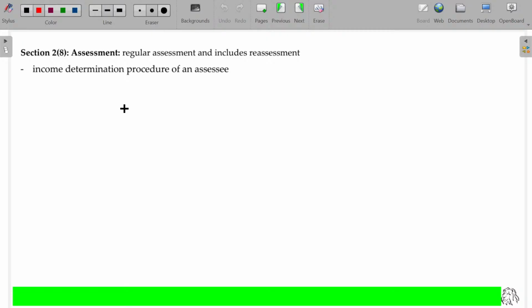Now, assessment. Assessment is nothing but whatever income you submitted. You have to file ROI, return of income. My salary income, rental income, house property income, business income. I have a property, transferred it and made a profit, capital gains income, income from other sources. These are the incomes. I show all this income put together comes to around rupees 30 lakhs. Is that okay?